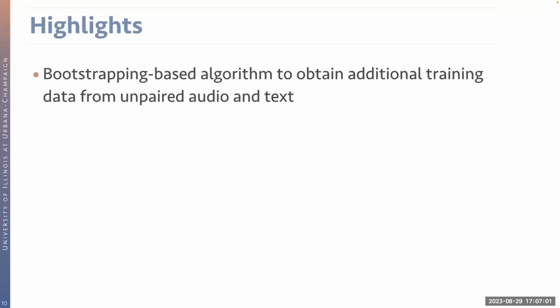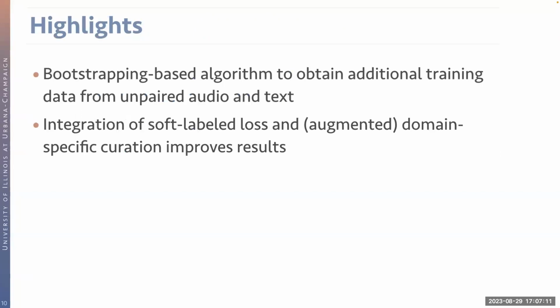To summarize, we propose a bootstrapping-based algorithm to obtain additional audio text pairs for training the student model from an unpaired audio and text corpus. And the integration of the soft label loss and the augmented domain-specific curation further improves the results for zero-shot classification evaluation.